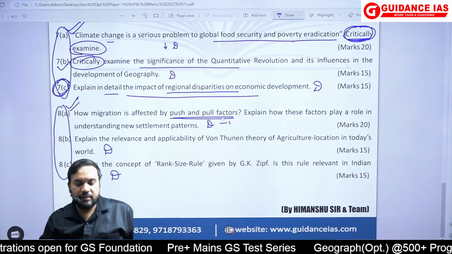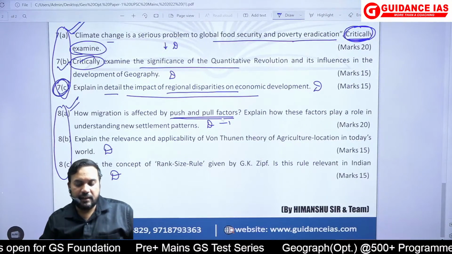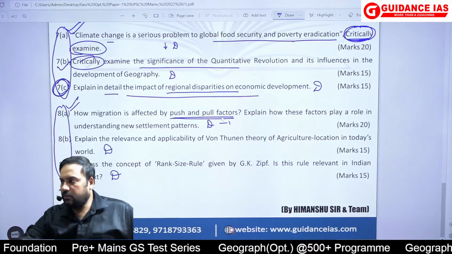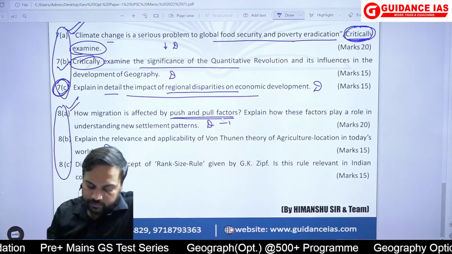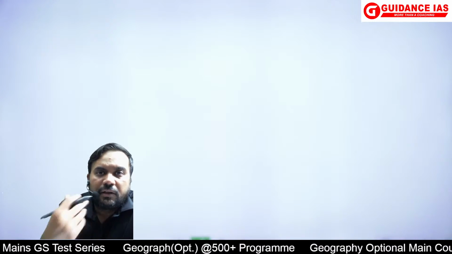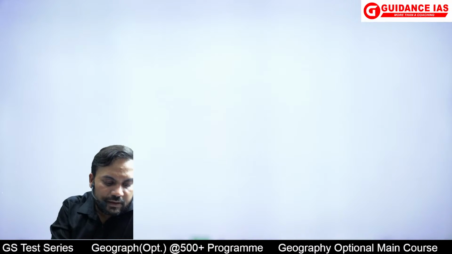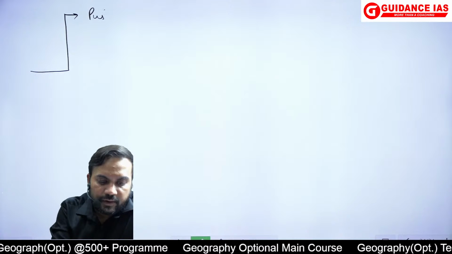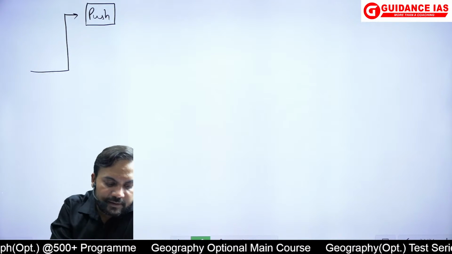Explain how these factors play a role in understanding the new settlement pattern. So this was also a more straightforward question. Just you had to link the second part, थोड़ा सा दिमाग लगाना था. So migration, when we are talking about, it is affected by push and pull factors.